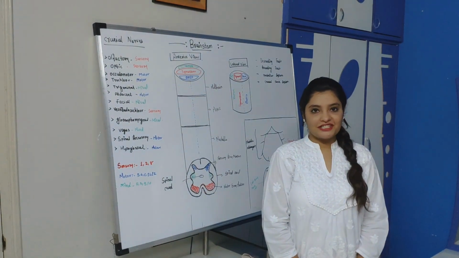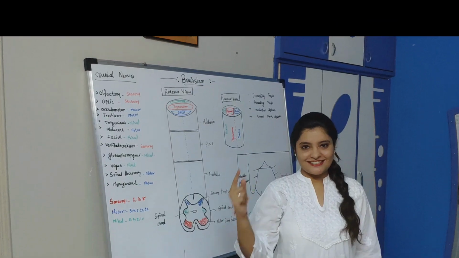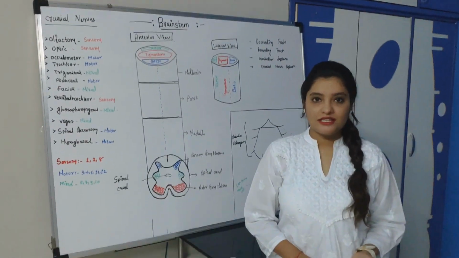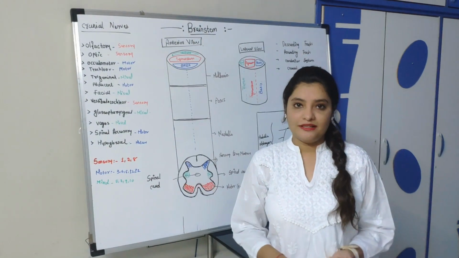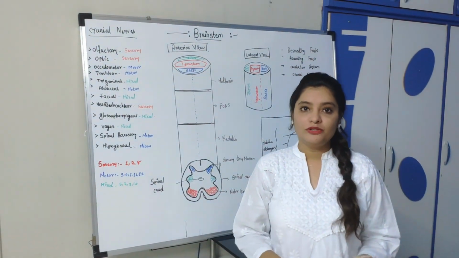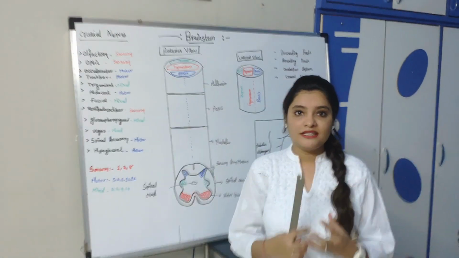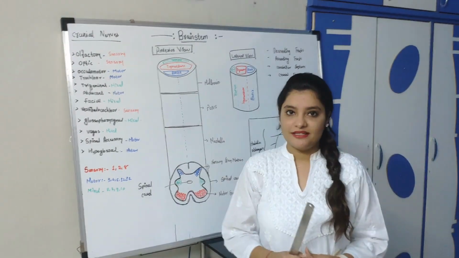Today we'll continue with brainstem part 2, that is the continuation of my previous lecture. So let's start. In my previous lecture we have seen the anterior, lateral and the posterior view of brainstem and the attachment of cranial nerves in brainstem, third cranial nerve to the 12th cranial nerve. Now we'll see the development of brainstem from the spinal cord and the nuclei of cranial nerve in the brainstem.